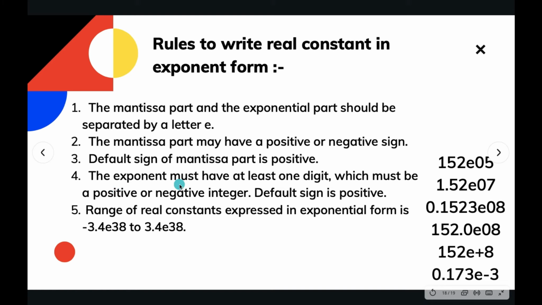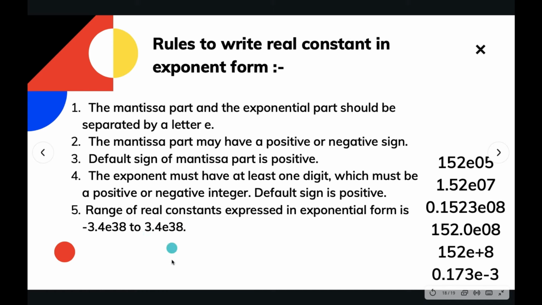Then the exponent must have at least one digit, which must be a positive or a negative integer. The default sign is again positive. The range of the number is 3.4E-38 to 3.4E+38.